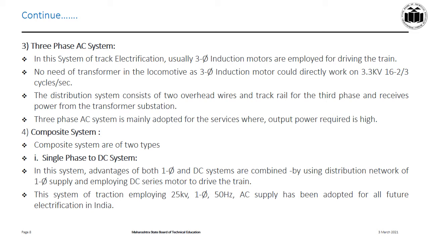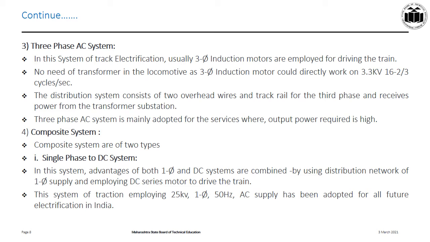Three-phase AC system. In this system, three-phase induction motor is used as a drive. The distribution system consists of two overhead conductors with track rail for third phase to supply three-phase induction motor at 3.3 kV and frequency of 16 2/3 cycles per second. There is no need of transformer at locomotive as induction motor directly can be connected to 3.3 kV. This is one of the advantages of this system. Three-phase system is mainly adopted for the services where output power required is high.